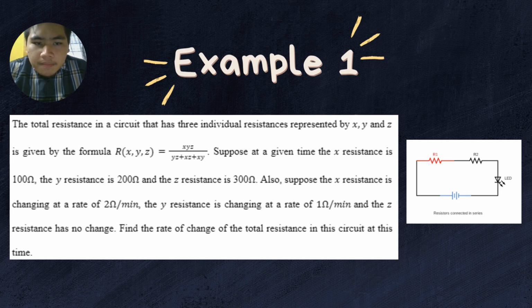Suppose at a given time, the x resistance is 100 ohm, the y resistance is 200 ohm, and the z resistance is 300 ohm. Also, suppose the x resistance is changing at a rate of 2 ohm per minute, the y resistance is changing at a rate of 1 ohm per minute, and the z resistance has no change. Find the rate of change of the total resistance in this circuit at this time.